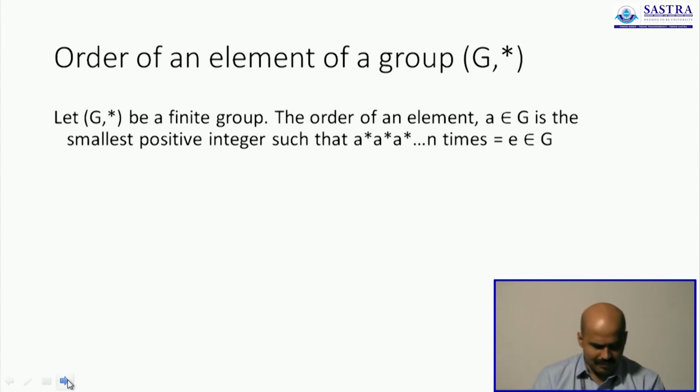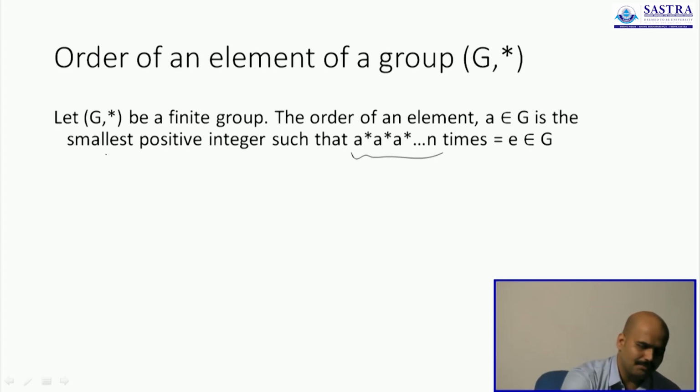So the next thing that we will consider is the order of an element. We just saw what the order of a group is. It clearly is the number of elements, and we saw that it is preferably defined only for finite groups. Now for the same set of finite groups, you can also define something called the order of an element. The order of an element is the least positive integer such that you repeat A with itself so many number of times to get back the identity element.